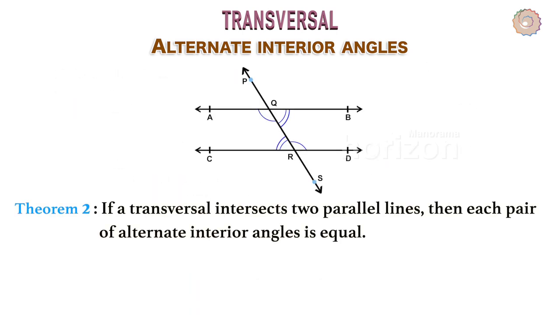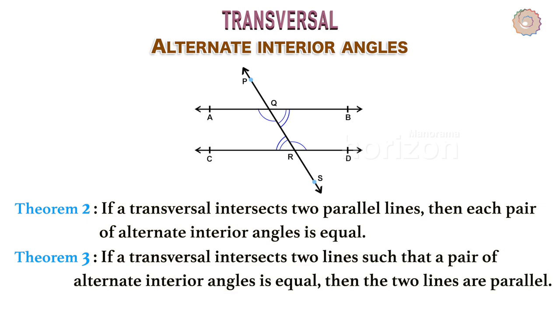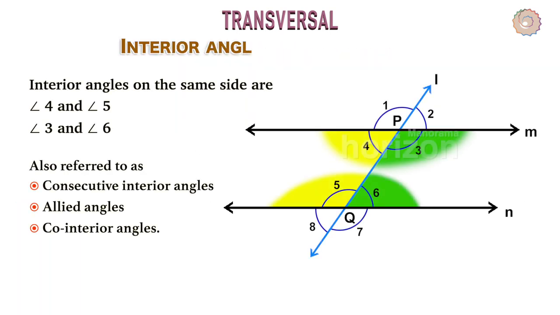The converse statement can also be written as a theorem, that is, if a transversal intersects two lines such that a pair of alternate interior angles is equal, then the two lines are parallel. What about interior angles on the same side? Let's see its theorem and its converse.